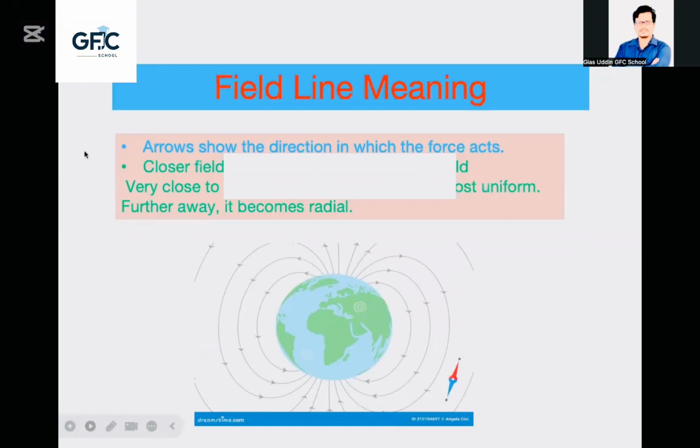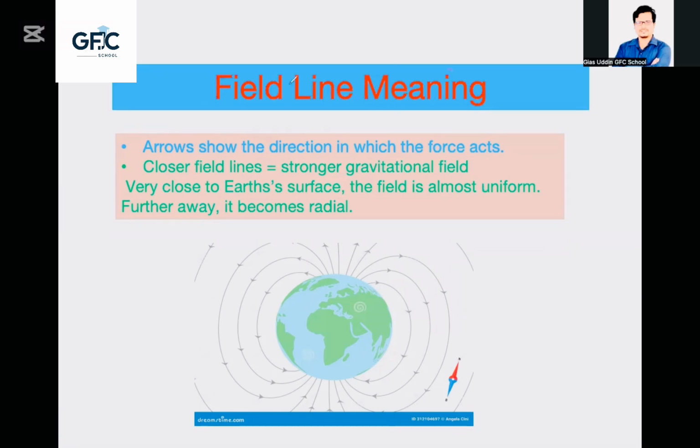Now try to understand the field line meaning. Arrows show the direction. Look, direction. This is what we have to understand. This arrow means the direction of the lines of force.